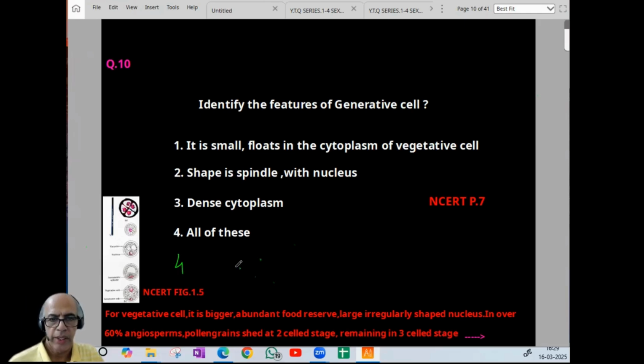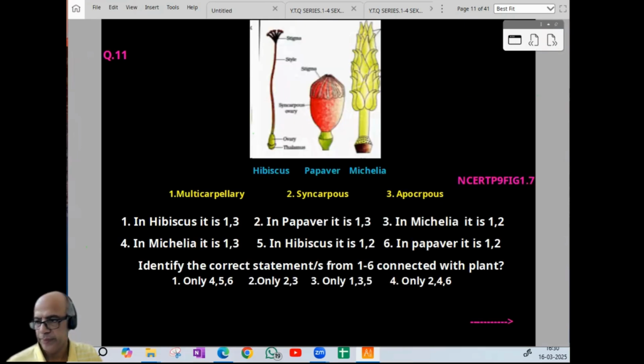Now the vegetative cell is bigger. Abundant food reserves will be there. Then a large irregular-shaped nucleus. Over 60% of angiosperm pollen grains are shed at the 2-celled stage and the remaining at the 3-celled stage. I think the idea is clear. We can proceed to the next one. So 10th one, option is 4. All NCERT-based questions. Now the 11th one.